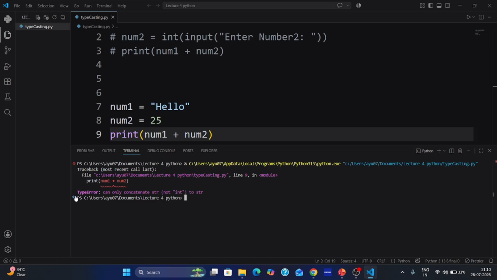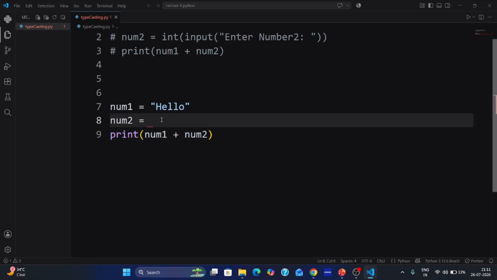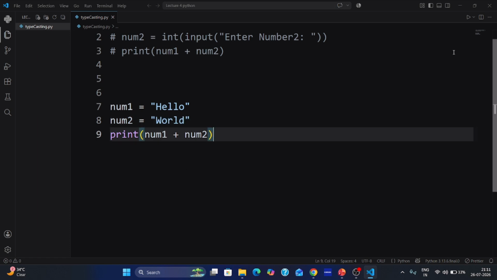You can see here we are getting a type error: can only concatenate string, not int, to string. If we write here hello world.